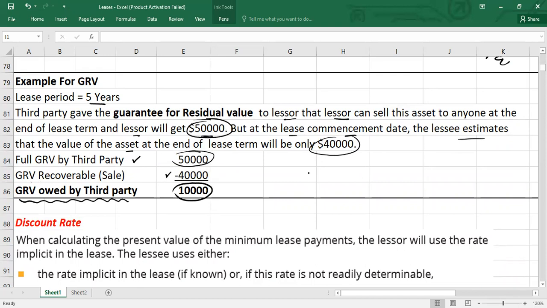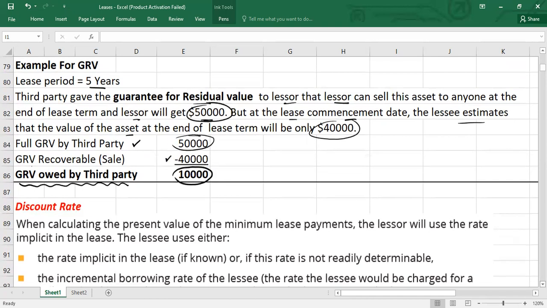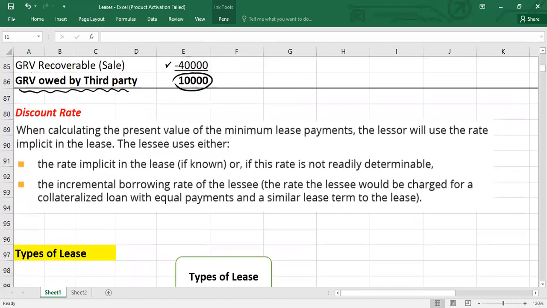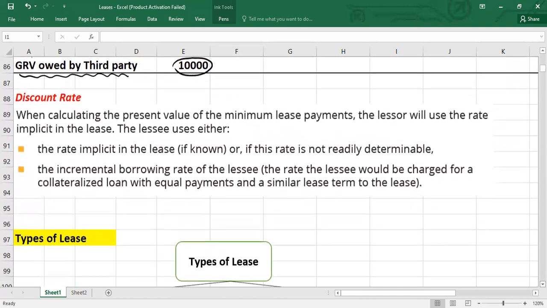So you have to remember, guys, these four terms: GRV owed by lessee, GRV by lessee, GRV owed by third party, and GRV by third party. In different scenarios we will use different wording and different amounts, and you will realize that after a few minutes as we move there.